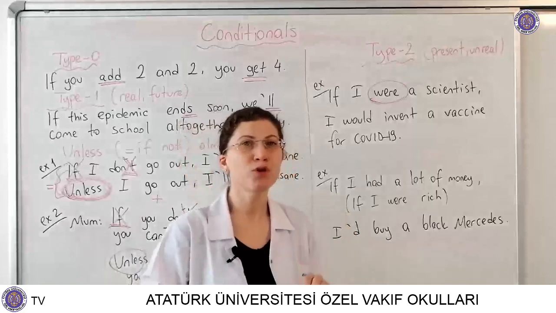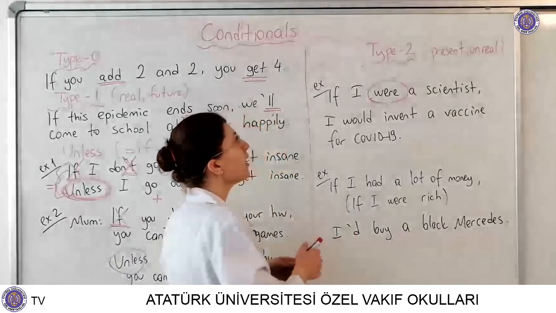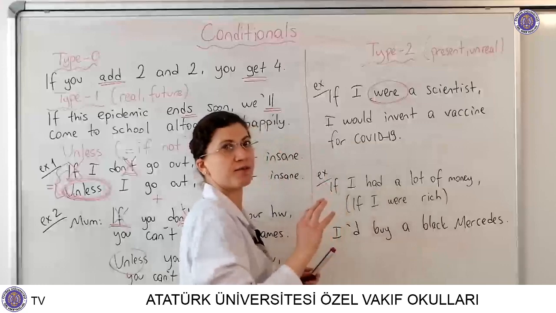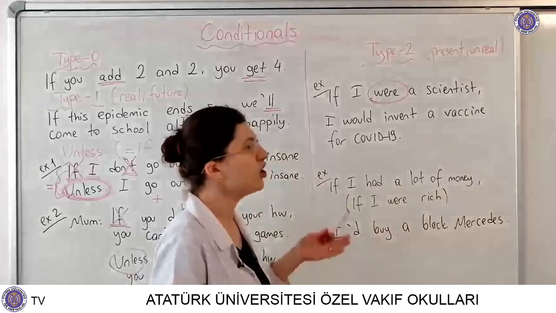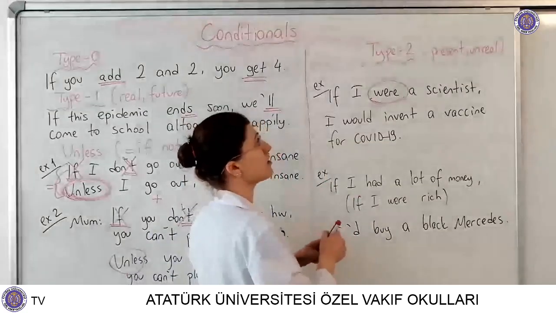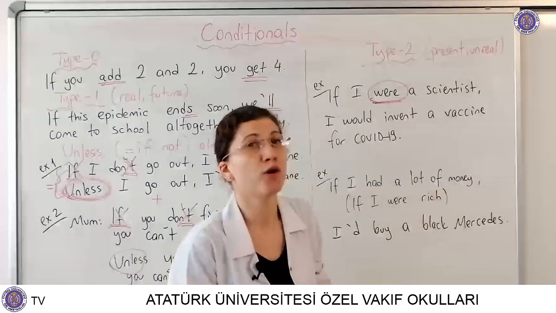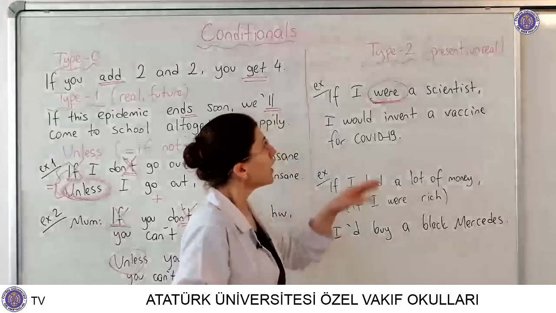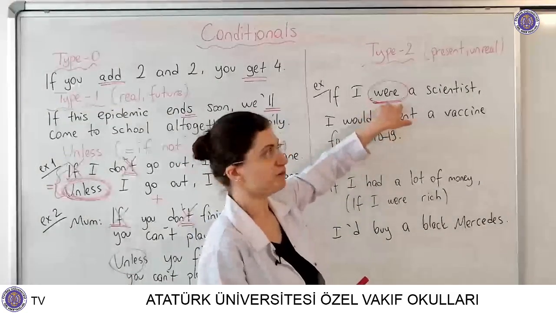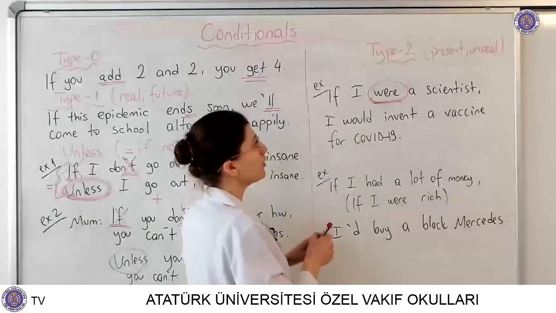But in type 2, it's a little bit different. With all the subjects, it doesn't matter. I, you, he, she, it, with all the subjects, we use were. He were, if he were, if I were. If I were a scientist, I would invent.